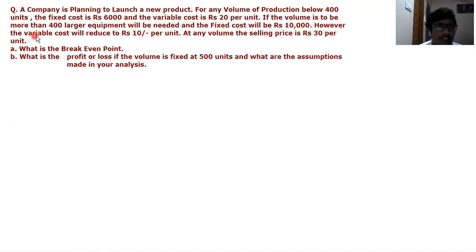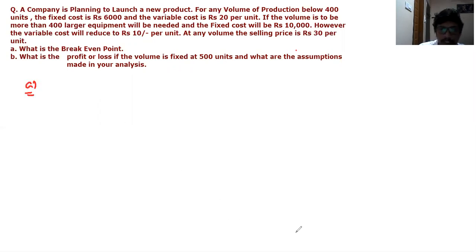If the volume is more than 400, a larger equipment will be needed and the fixed cost will be 10,000, right? So if the production volume is more than 400, a larger equipment will be needed and the fixed cost increases from 6,000 to 10,000. However, the variable cost will reduce to rupees 10 per unit. At any volume, whether it is less than 400 units or more than 400 units, the selling price is rupees 30 per unit.